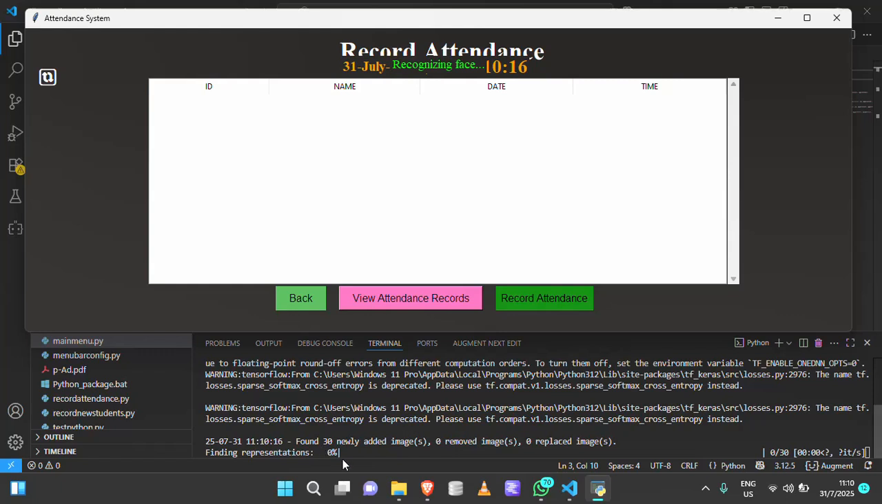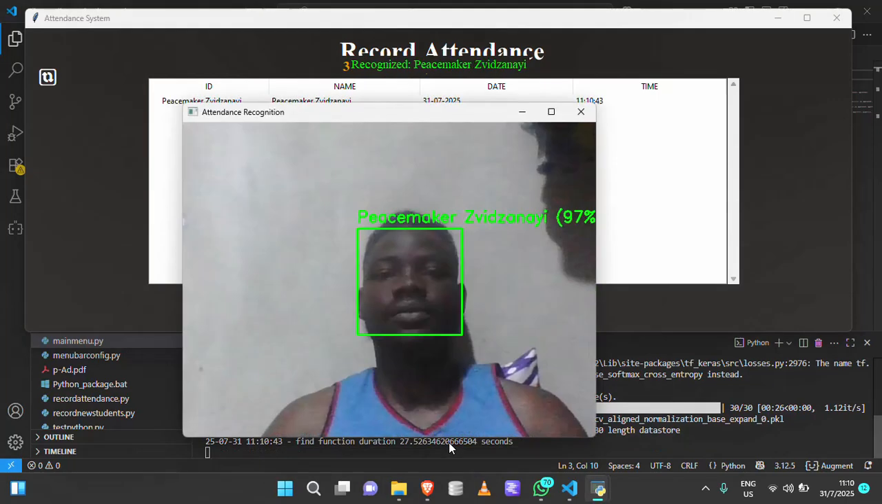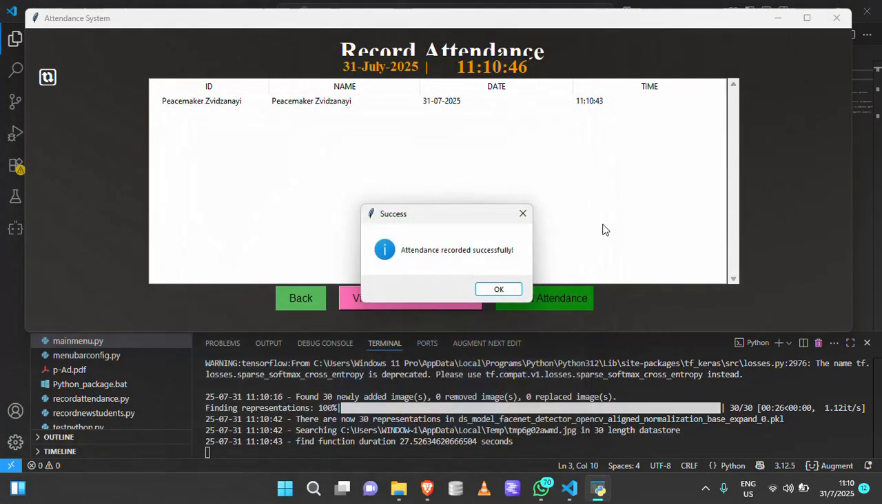As you can see, the system is now taking its time to run through the embeddings in the database, the datasets here, in the terminal. Once it's done, it will display the name of the student accurately, and it will show the confidence level as well. It's using the DeepFace library. This is deep learning. There it's Peacemaker Zvidzanayi, 97% confidence.